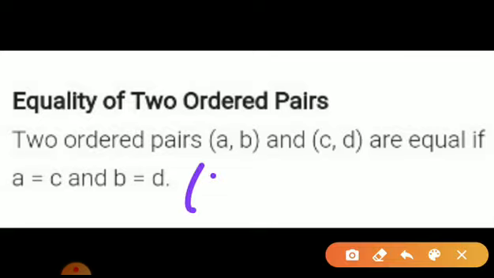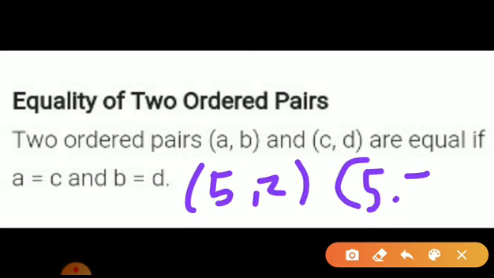Now suppose it is (5, 2) and (5, -2). Are these two ordered pairs equal? If I want to check whether they are equal, what should I do? Both x coordinates should be equal and both y coordinates should also be equal.